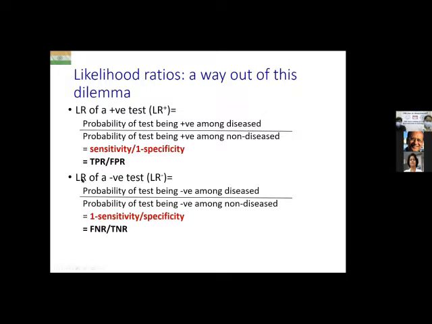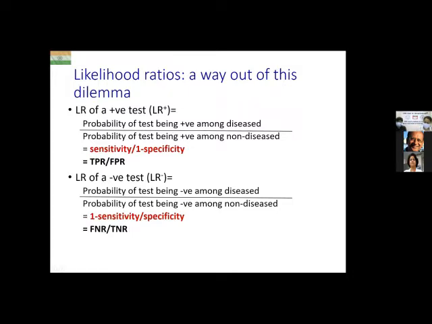Okay, now let's look at likelihood ratio of a negative test. So likelihood ratio of a negative test in the numerator is probability of the test being negative amongst the diseased divided by the probability of the test being negative amongst the non-diseased. So the denominator is simple, it is specificity, because amongst those who are non-diseased, who are gold standard negative, what proportion are test negative? So that is specificity, denominator. Numerator is 1 minus sensitivity, or the false negative rate of the test. That means amongst those who are diseased, how many are test negative? That is the false negative rate. So it is the false negative rate divided by the true negative rate of the test.